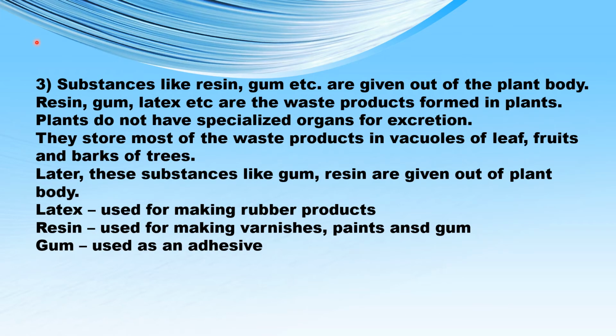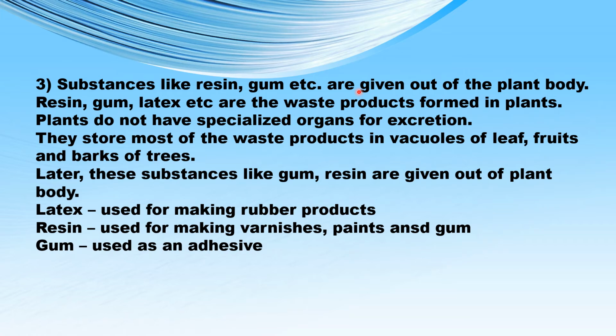The third question is, substances like resin, gum, etc. are given out of the plant body. Latex, gum, resin are some of the waste products which are formed by the plant, and they are given out as a result of the process of excretion which happens in plants.